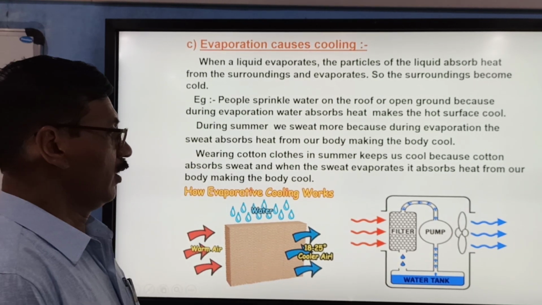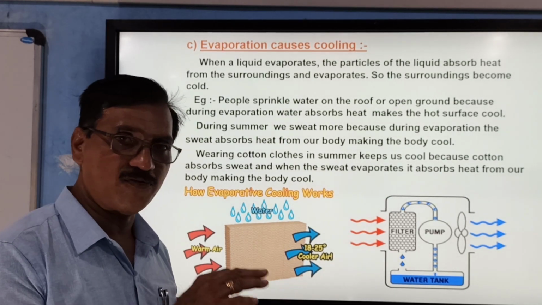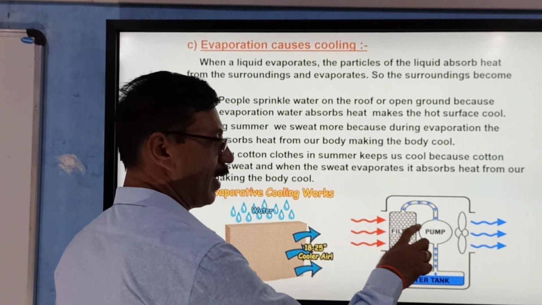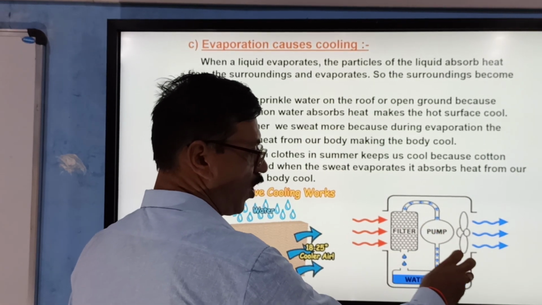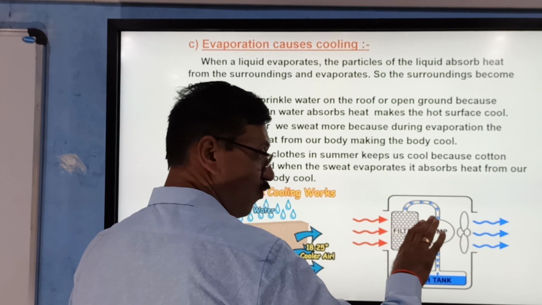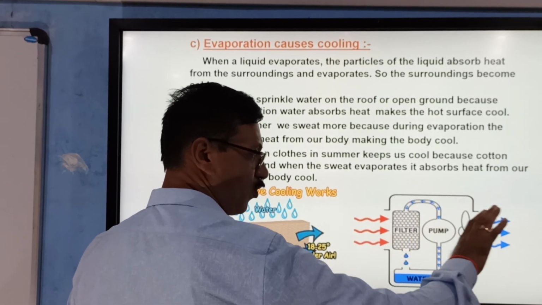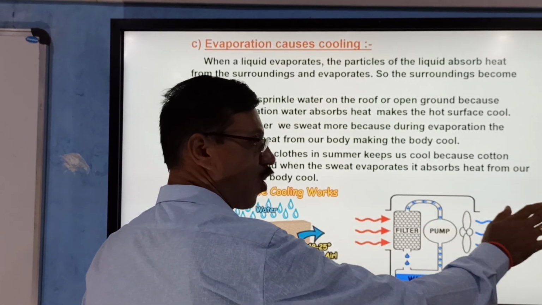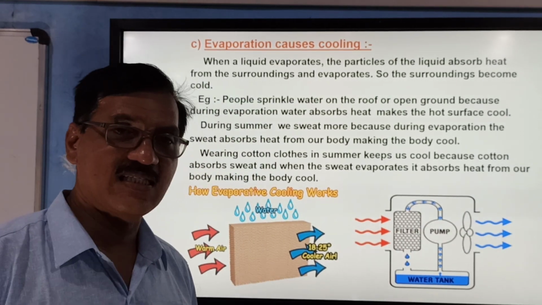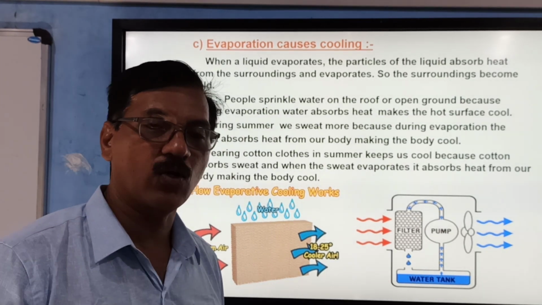Now, in a desert cooler, not a fan, a desert cooler, there will be a pump, and along with this, there will be water also. So, when air is moving through the desert cooler, it takes the water vapors also, and as evaporation of the water takes place, we get a cool air or cool breeze.